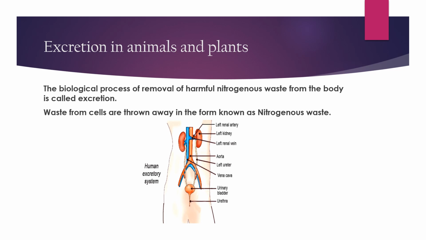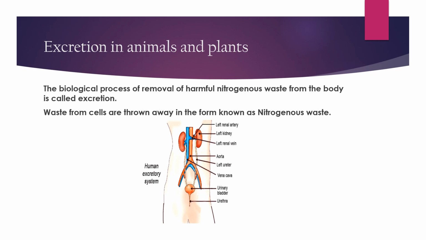Excretion in animals and plants. The biological process of removal of harmful nitrogenous waste from the body is called excretion. Waste from cells is thrown away in the form of nitrogenous waste. As I have told previously, the biological process by which those harmful substances are removed from our body is known as excretion.